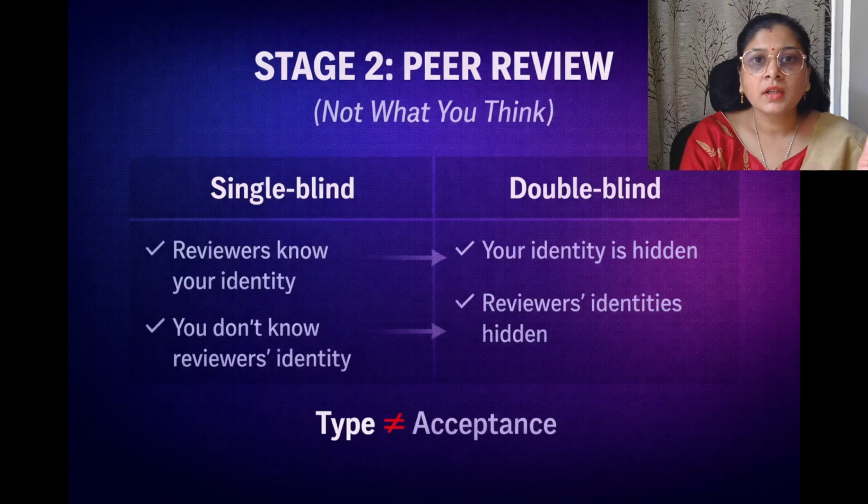Now comes the second one, double blind review. Here, both the sides are anonymous. Reviewers don't know authors and authors don't know reviewers. This reduces the chance of bias and makes the evaluation more neutral.